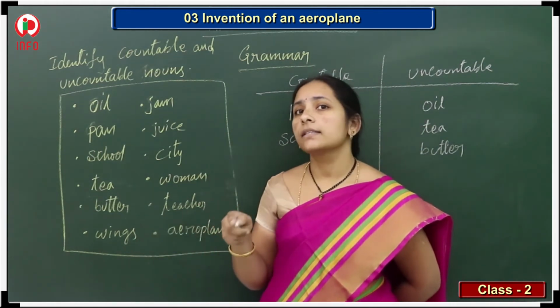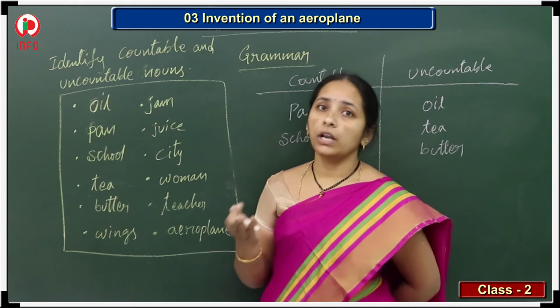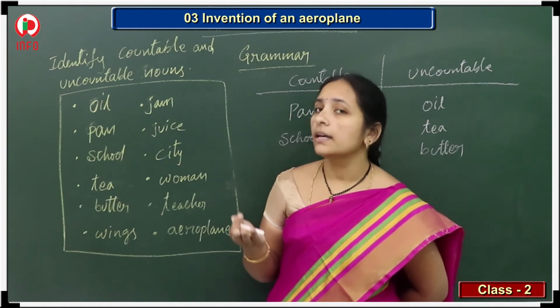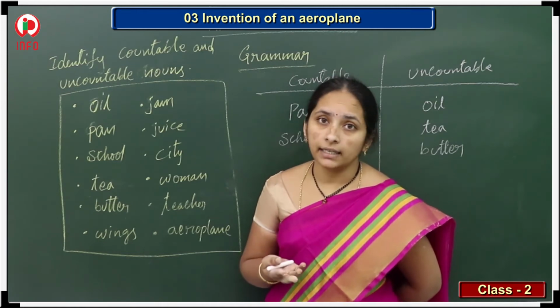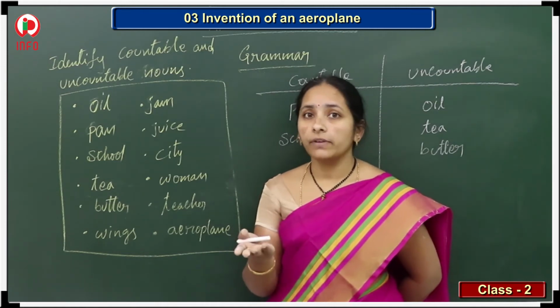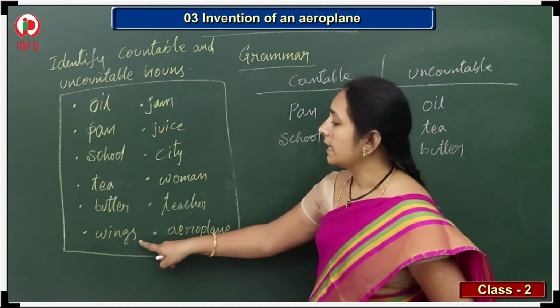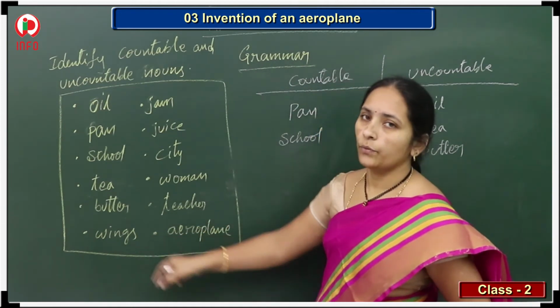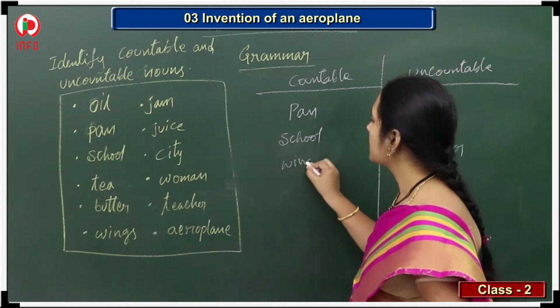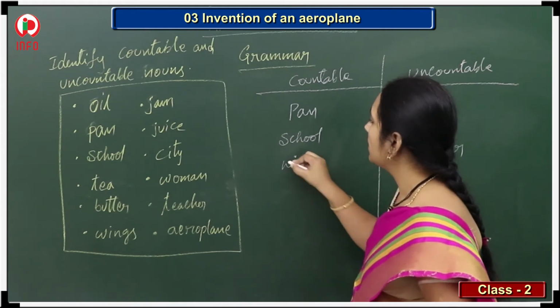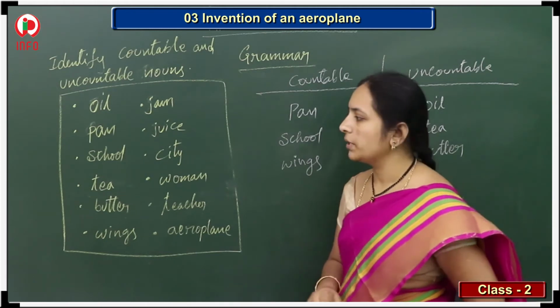The bird lost one wing and only one more wing is left. So like that we can say wings. So wings is countable, plural form, countable.